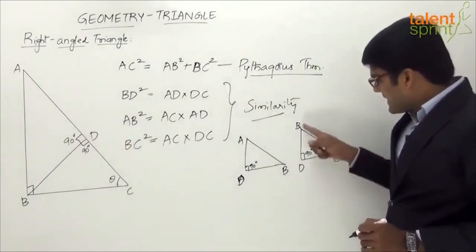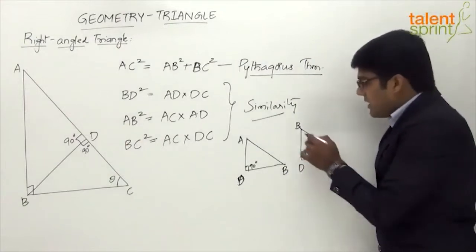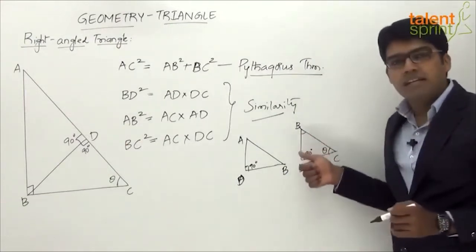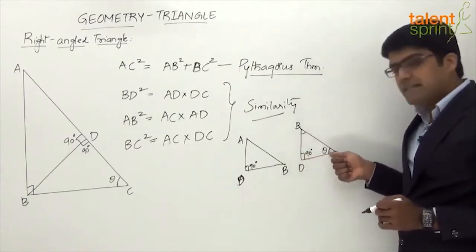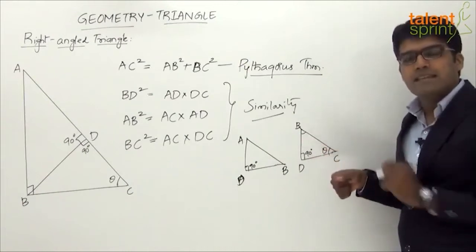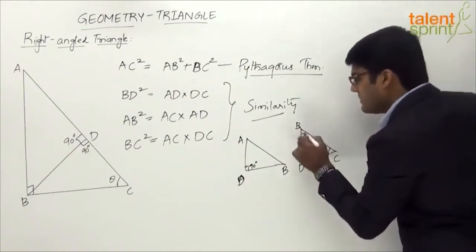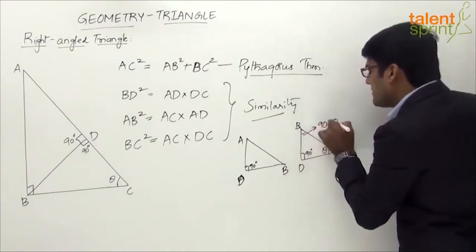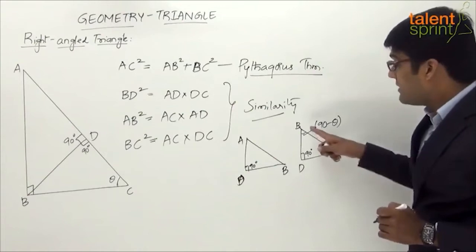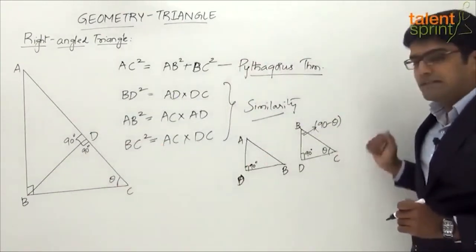Now if you consider this triangle BDC, this is 90 degrees and angle C is theta, so angle B has to be 90 minus theta, right? The sum of all the angles has to be 180 degrees. So 90 plus theta and 90 minus theta: if we add all these values, plus theta and minus theta get cancelled, and we are left with 90 plus 90, that is 180 degrees. So angle B is 90 degrees minus theta. Angle B again, not in the actual triangle, but angle B in the triangle BDC here.